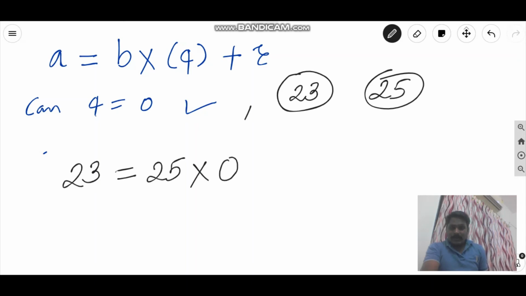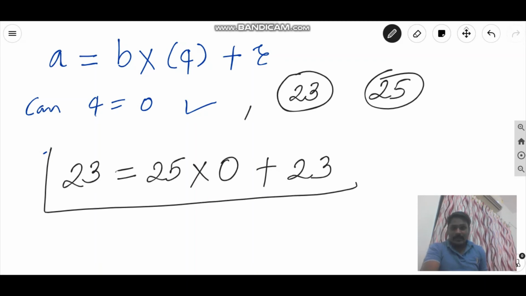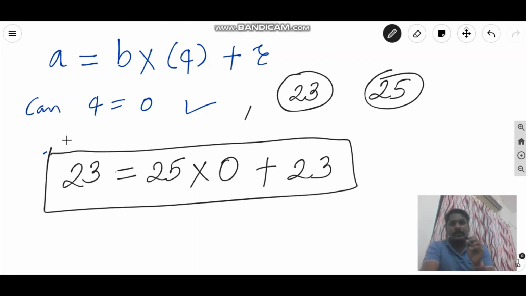So that is why here we will get Q as 0. So 25 into 0 is 0 plus remainder will be 23. What we had expressed here, in reality it is impossible to pick 25 apples out of 23. The reverse we can do: 23 out of 25 is possible, but 25 out of 23 is impossible. That is why here we had written that 25 we cannot pick. Cannot means what? It denotes 0. So 25 into 0 is equal to 23.